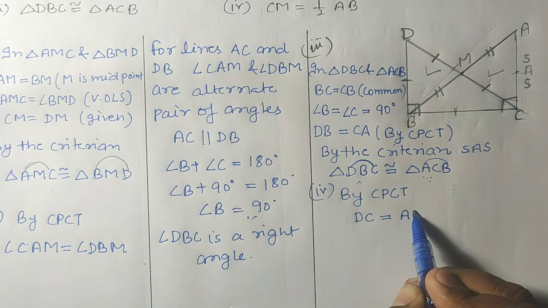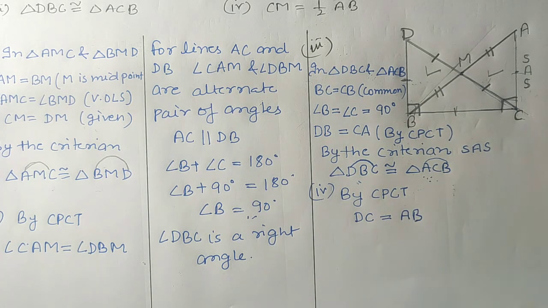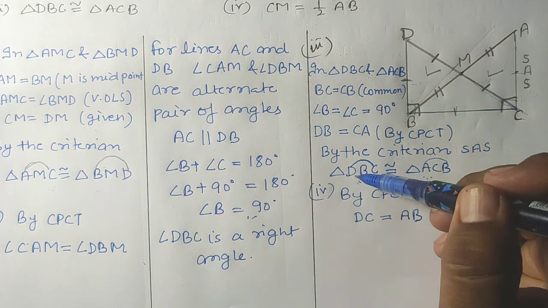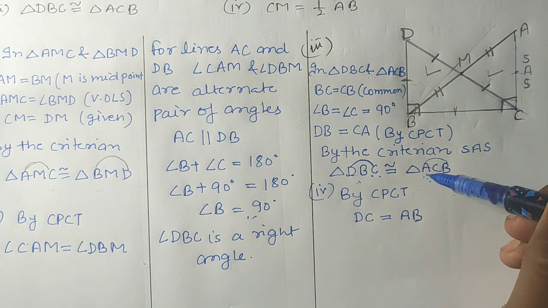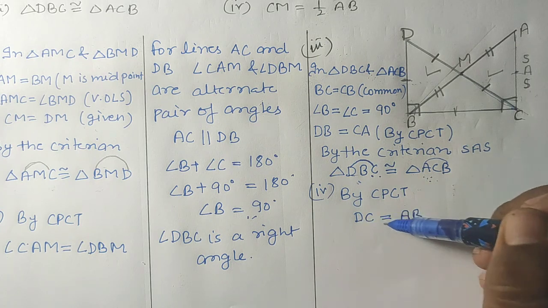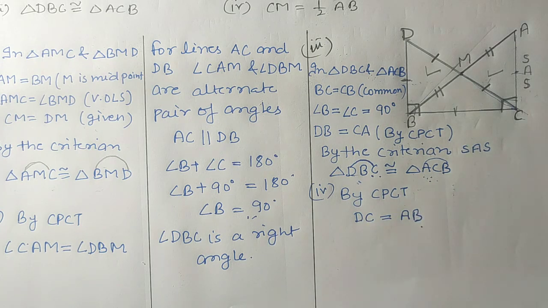Can we say this? See, if these two triangles DBC and ABC are congruent, then we can say the part DC, first and last letter, DC is equal to AB.